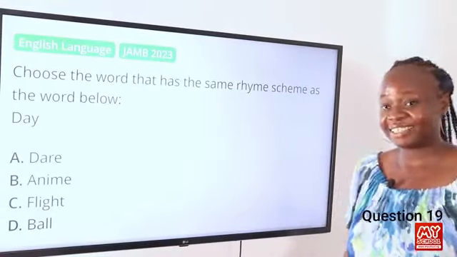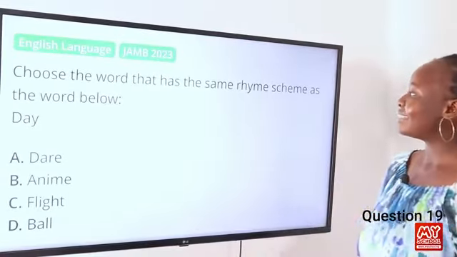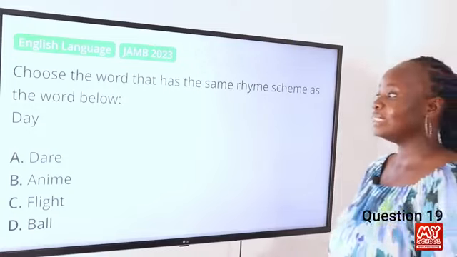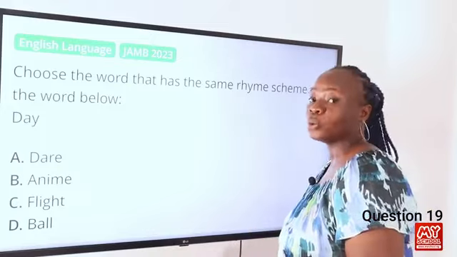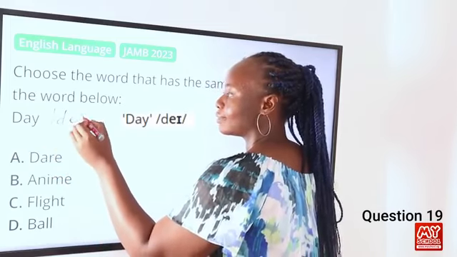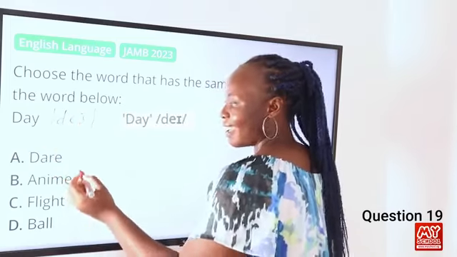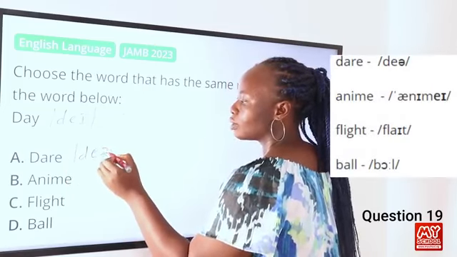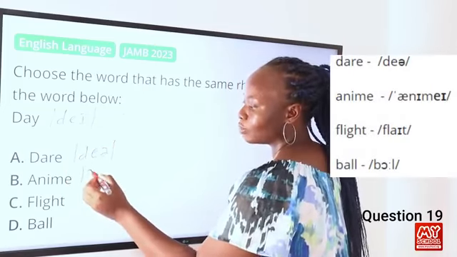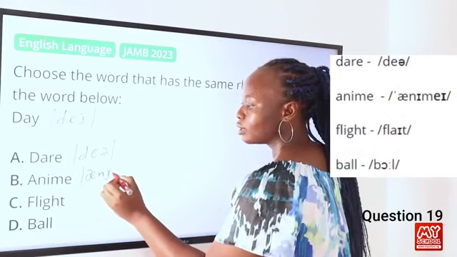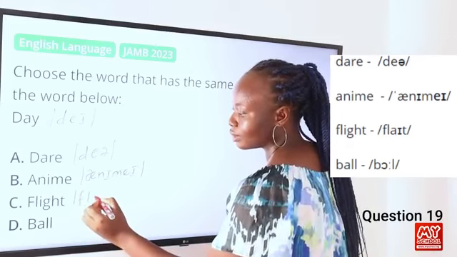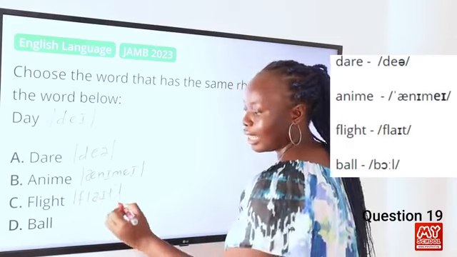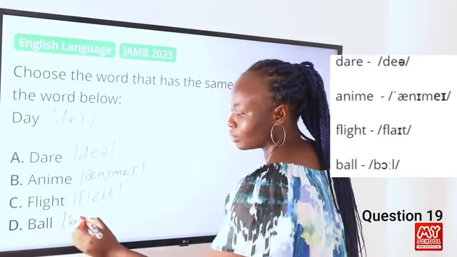So now let's move on to question 19. Choose the word that has the same rhyme scheme as the word below, day. So what we're going to do is transcribe each of the words so that we can know which one of them rhyme with each other. So for day, it can be transcribed as this. The word there can be transcribed as this. The word anime can be transcribed as this. The word flight can be transcribed as this. And lastly, the word ball can be transcribed as this.